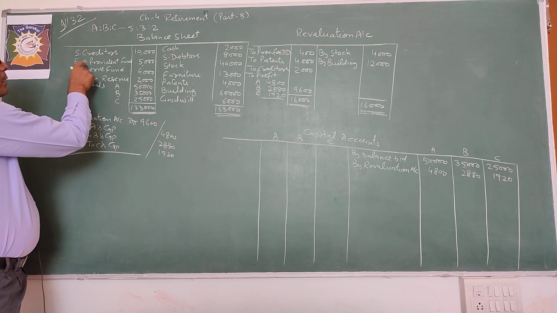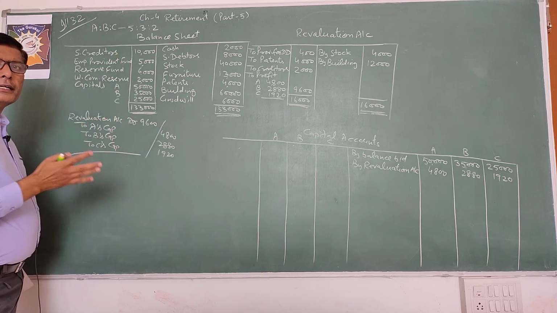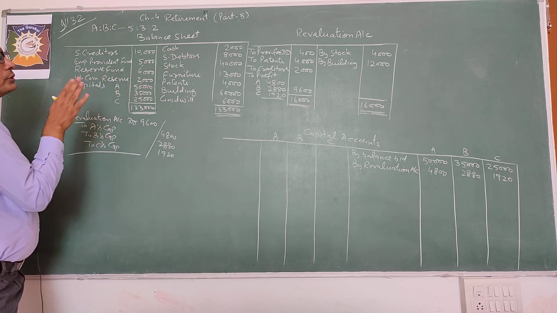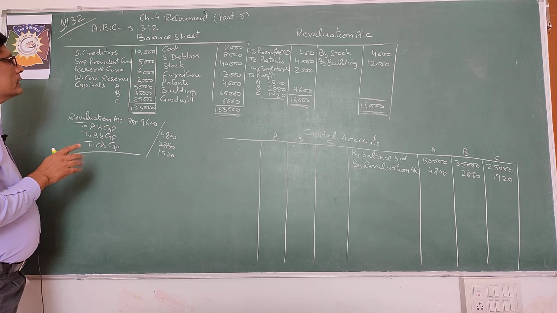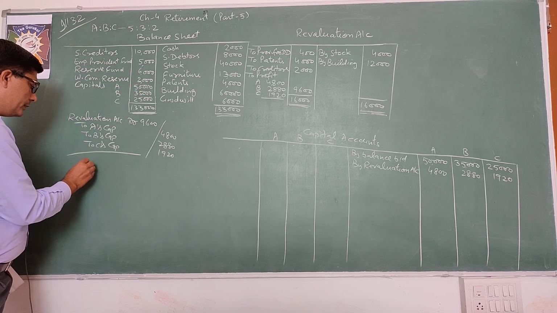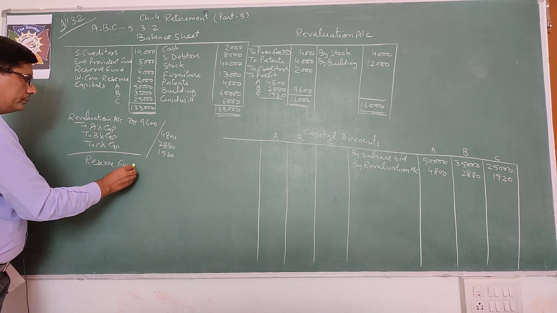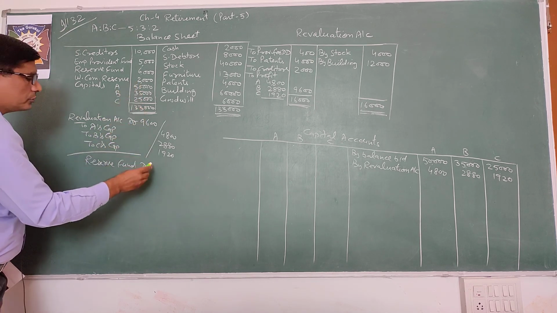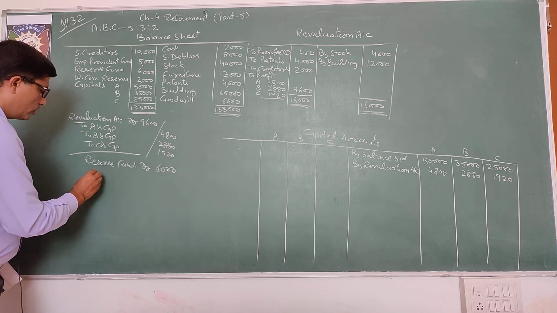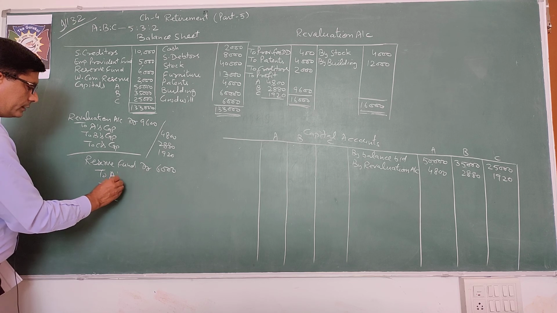See, employees provident fund. It is a liability, so it will not be distributed. This amount will be shown in next balance sheet क्योंकि ये पैसा एम्प्लॉइज का है, फर्म के लिए लाइबिलिटी है. नेक्स्ट रिजर्व फंड. तो यू विल डिस्ट्रीब्यूट दिस 6,000. एंट्री विल बी रिजर्व फंड डेबिट 6,000 टू A, to B, to C capital account.